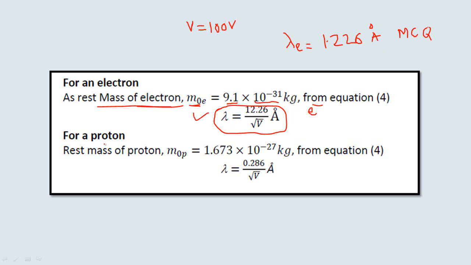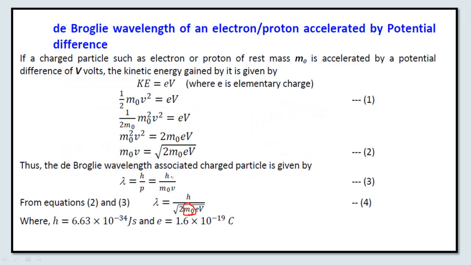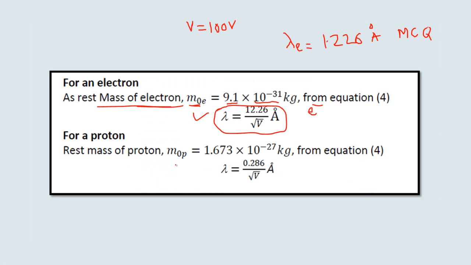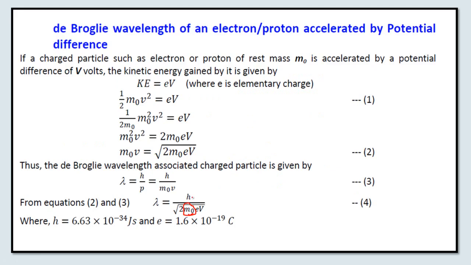Then instead of the mass of the electron, if I keep here the value of m0 as the rest mass of the proton, which is 1.673 into 10 raised to power minus 27 kg in this equation 4, then I will get the formula for de Broglie wavelength lambda. I keep the value of h as 6.63 into 10 raised to power minus 34 joule second, and the charge as 1.6 into 10 raised to power minus 19 coulomb.